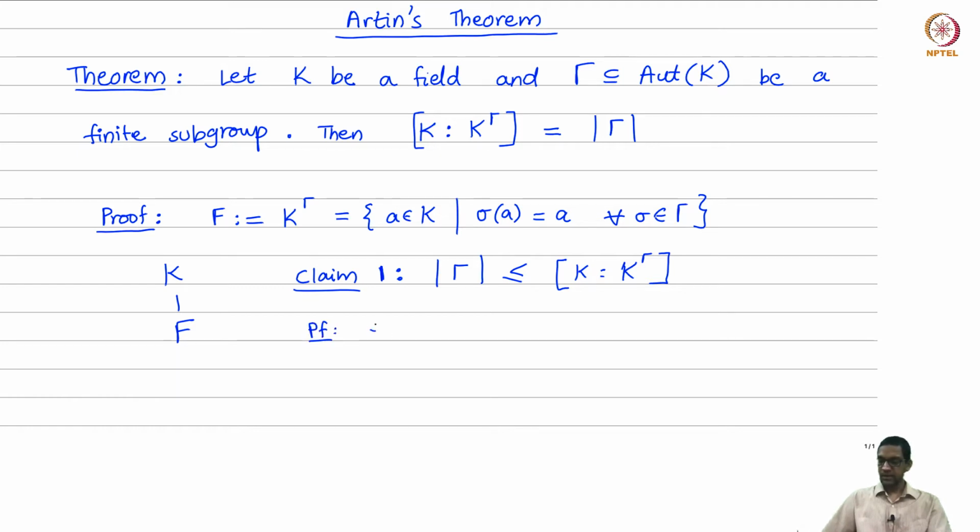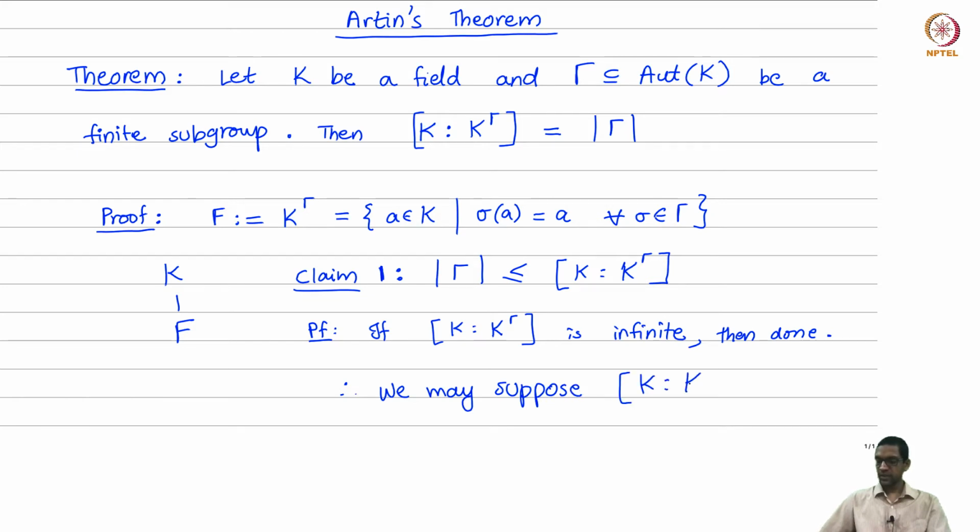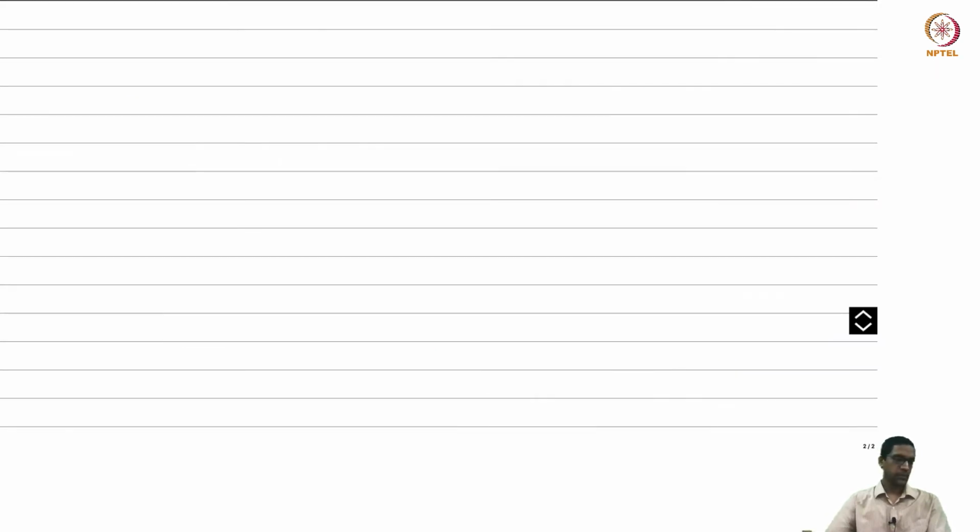First observe, if the degree of the extension is infinite, then of course the first claim is trivially true. There's nothing to do. Because the cardinality of Γ is finite and the degree is infinite, there's really no content there. So we may suppose that the degree of this extension is finite. So it's a finite extension, and we'll make that assumption.